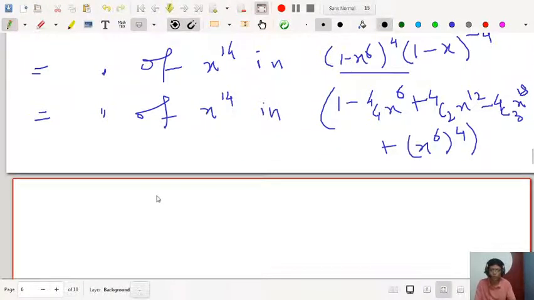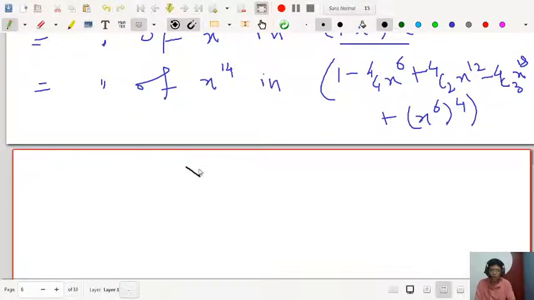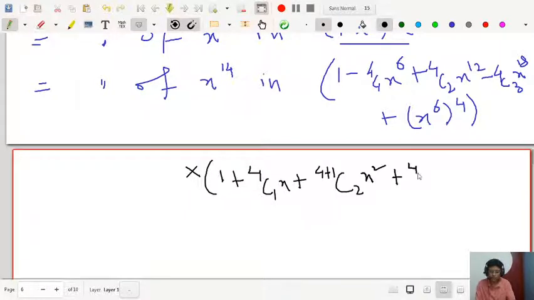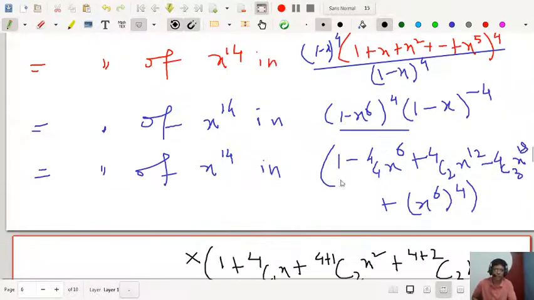Let me show you. Let me write that thing. That can be written as 1 plus 4c1 x plus (4 plus 1)c2 x square plus (4 plus 2)c3 x cube and so on. This is the expansion of (1 minus x) whole to the power minus 4.